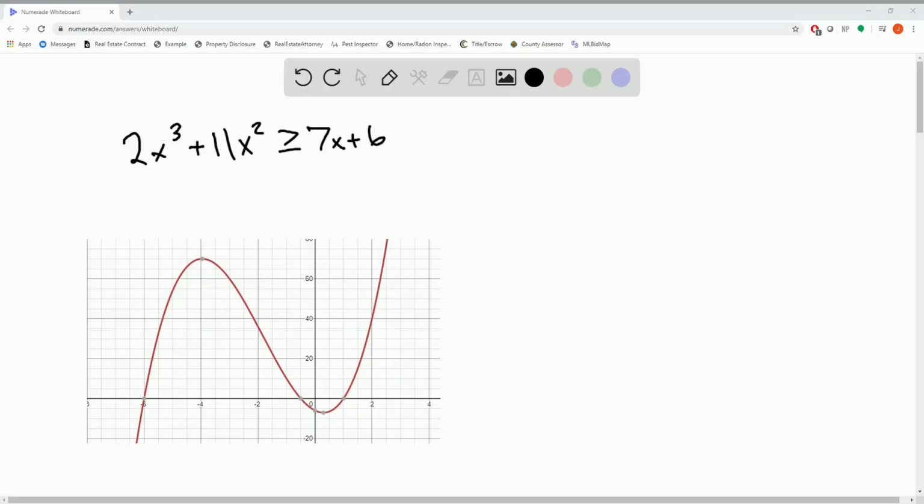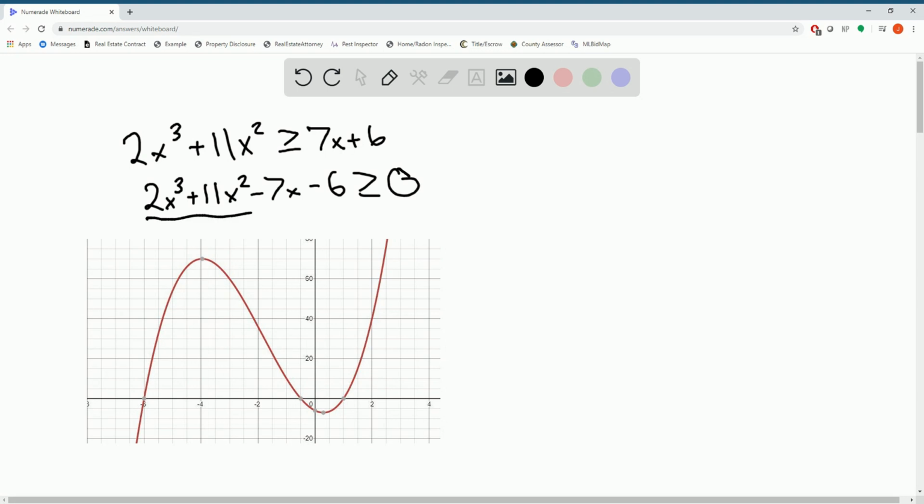Okay, so for this problem, we're going to use the graph of our polynomial to solve the inequality. The first step we're going to want to do is to get all of our terms onto the same side of our equality, or our inequality. So we're going to subtract 7x and subtract 6. And so we've got this polynomial here, which I'll underline in red, is greater than 0 is our inequality.